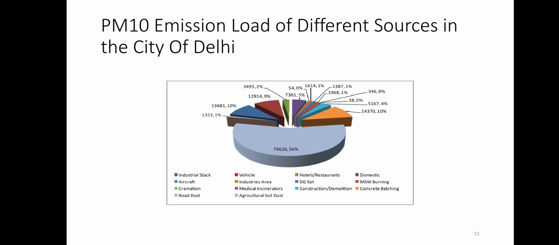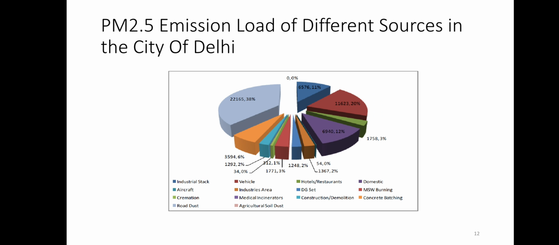Again, you can see 10% from the concrete batching, and 10% from the industrial stacks is also attributed as the PM10 emission load. For PM2.5 emission load from different sources in the city of Delhi, 38% is from the road dust, 11% is from the industrial stack, 20% is from municipal solid waste burning, and 12% is from medical incinerators.